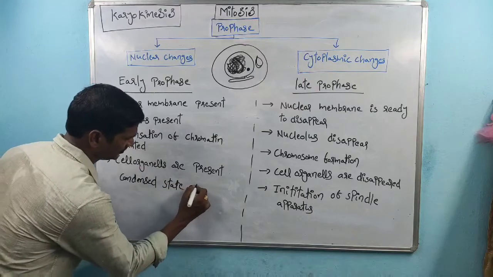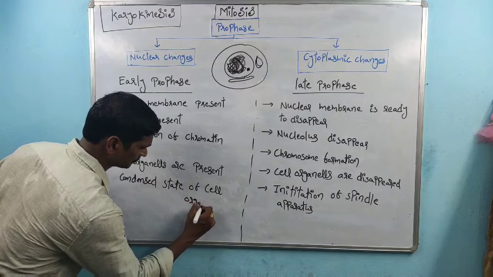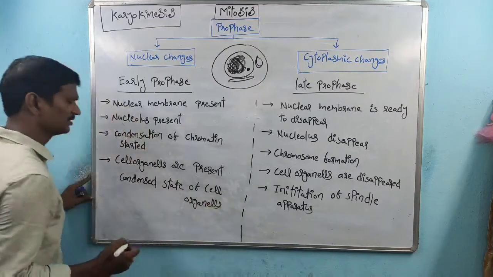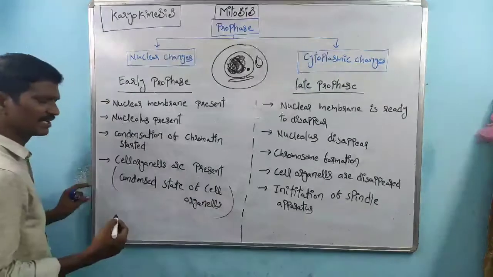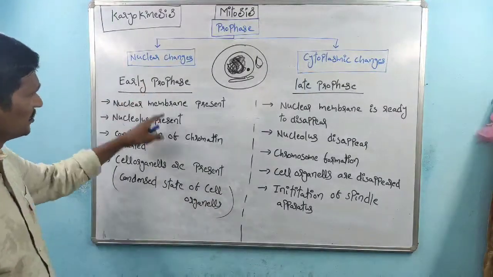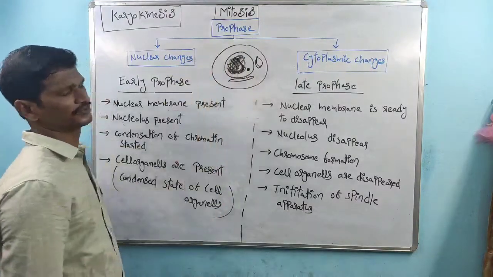That is about early prophase. So these are the characteristic features of early prophase.